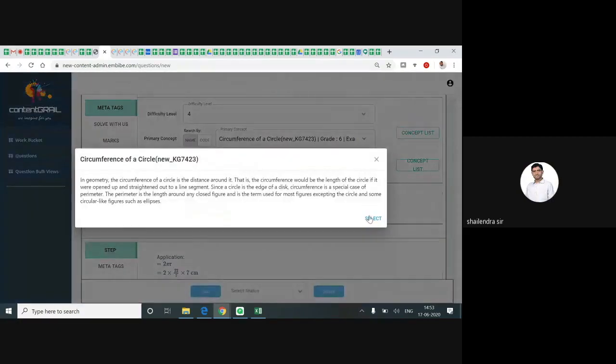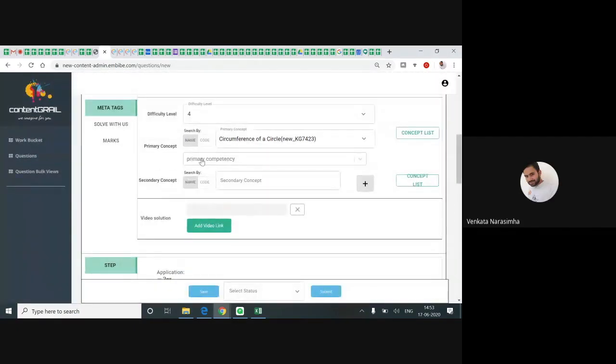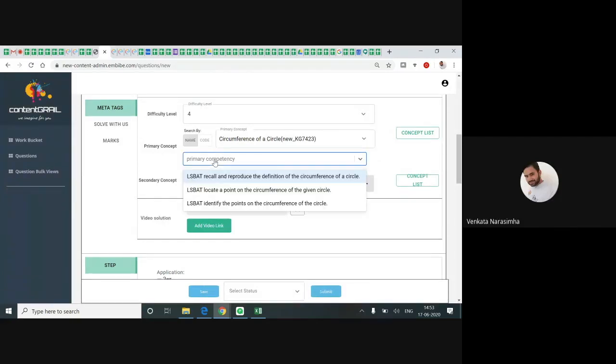When you tag, click on select and another box appears here, primary competency. Click on that. What exactly you want to tell?